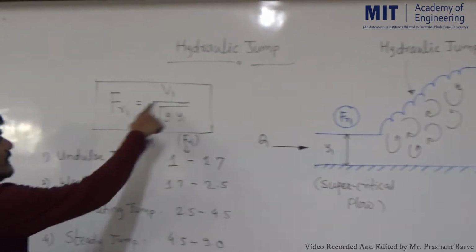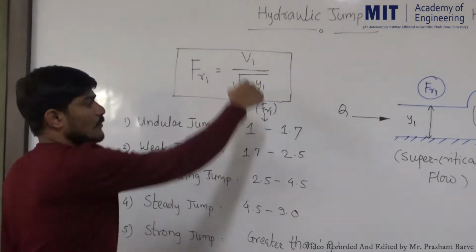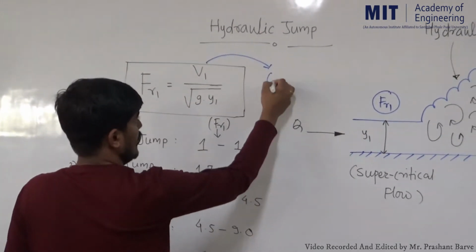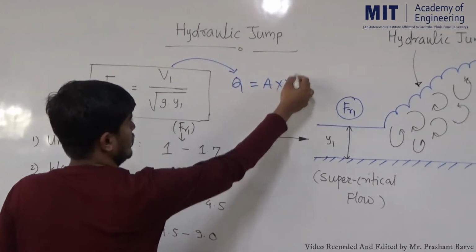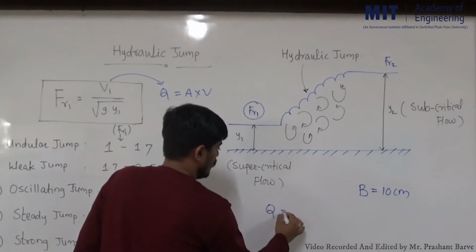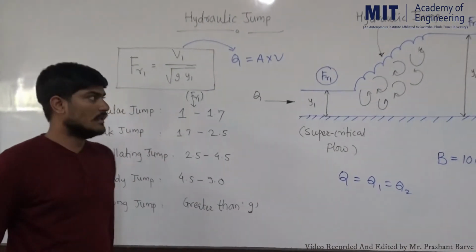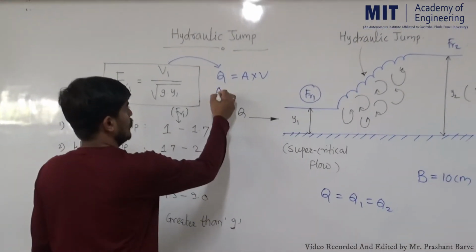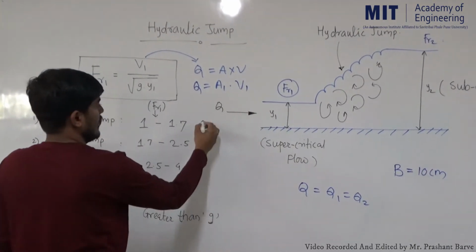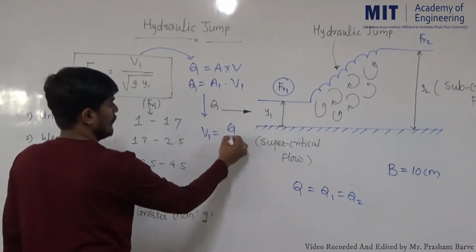FR1 can be written as V1 upon root of G Y1. How can we determine V1? I know that Q equals area into velocity. Looking at the continuity equation, Q equals Q1 equals Q2. So, I can write Q equals A1 into V1. From here, V1 equals Q upon A1.